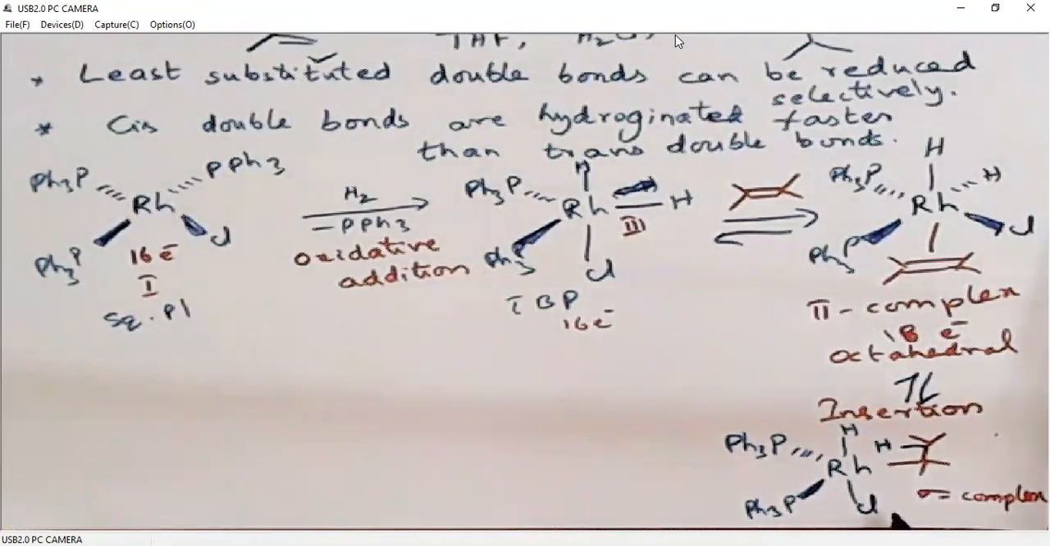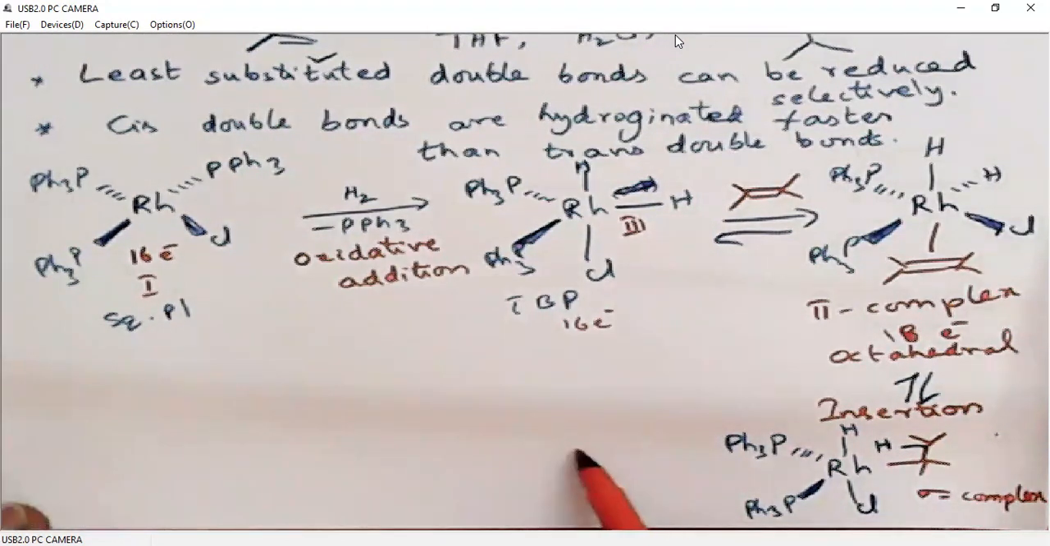And again the shape is trigonal bipyramidal. Okay, look at the structure. So this is the alkene. One carbon in the alkene will be attached with the hydrogen, another carbon will form a bond with rhodium. So the pi complex with insertion converts to sigma complex.